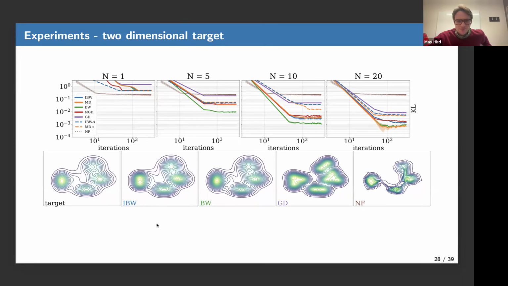I have a question. So when you're optimizing the reverse KL over the family of Gaussian mixtures with a fixed n, do you have any idea as to what the optimum looks like? No, it's a good point. Thanks to the theory, I have an idea now. It will depend on pi, right? I want to optimize the KL between a Gaussian mixture with n components and pi. In the general case, I don't know. I mean, the global minimizer, if pi is a Gaussian mixture, is the true Gaussian mixture, right?